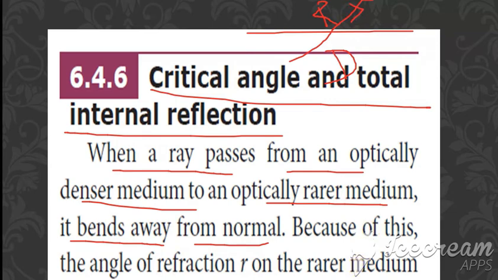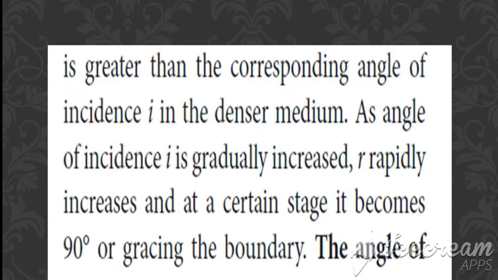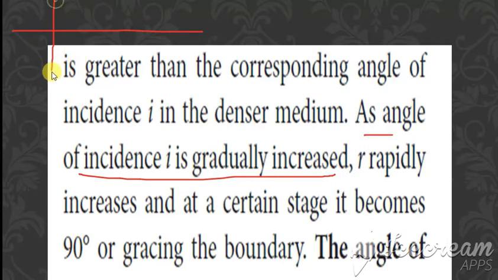Because of this, the angle of refraction r in the rarer medium is greater than the corresponding angle of incidence in the denser medium. So the angle of refraction is greater. And as the angle of incidence is increased, okay, now if we increase it still more, what happens is, first consider this to be the angle of incidence. This deviates away from the normal. So it goes away from the normal.